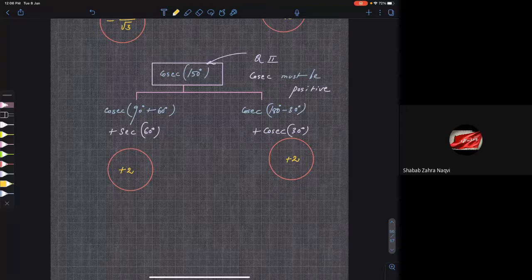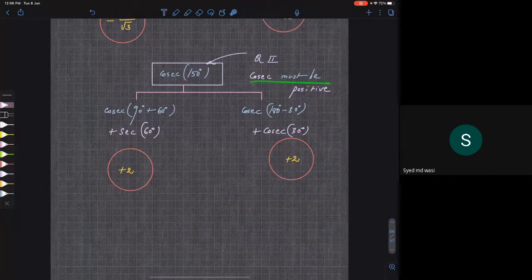Sir, how is the cosec in the right side positive? Which one? Sir, there, the cosec of 180 minus 30, and below that cosec 30, how is it positive? Because cosecant is positive in second quadrant. If sine is positive, cosecant is also positive, right?